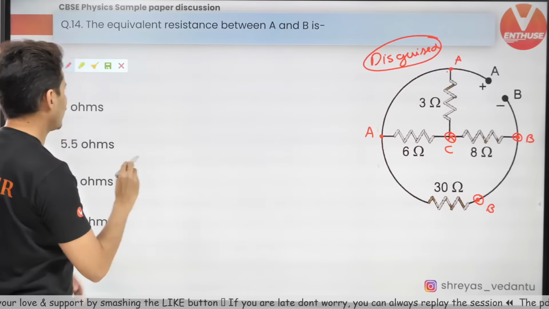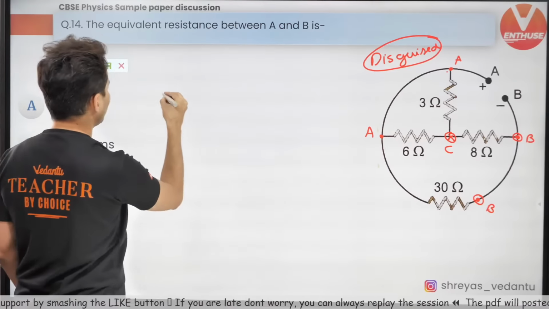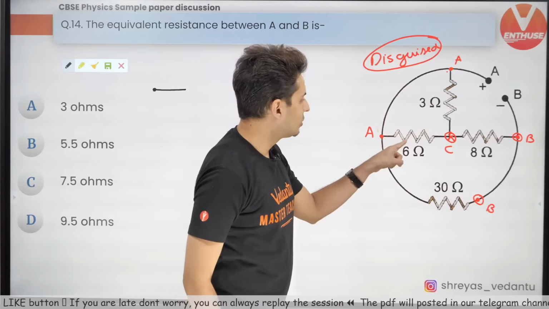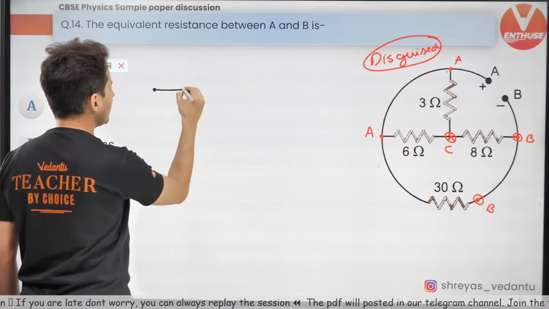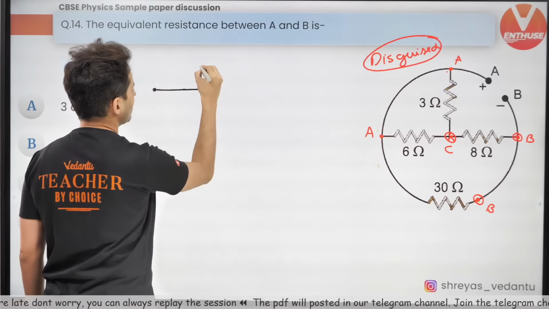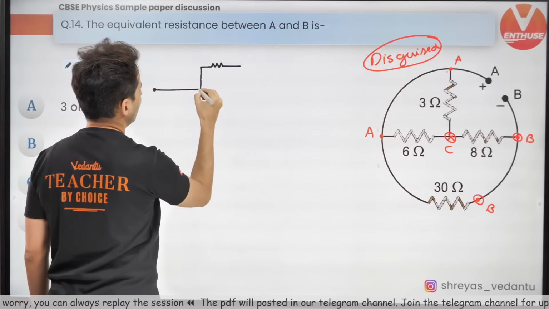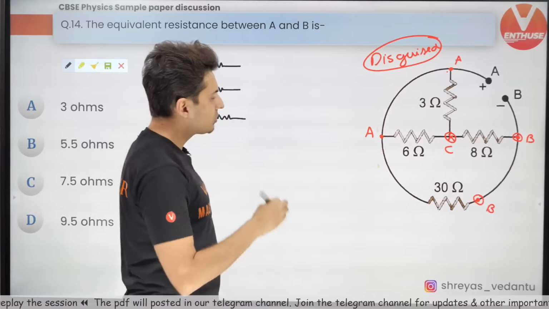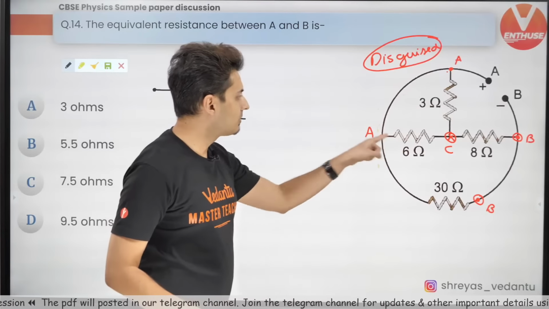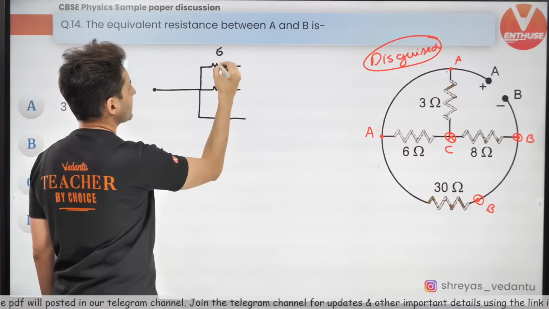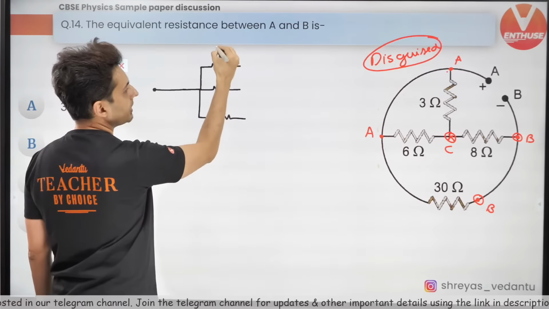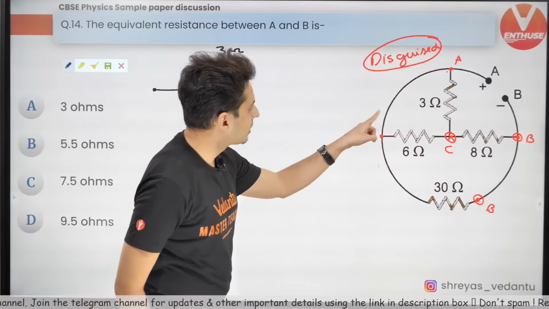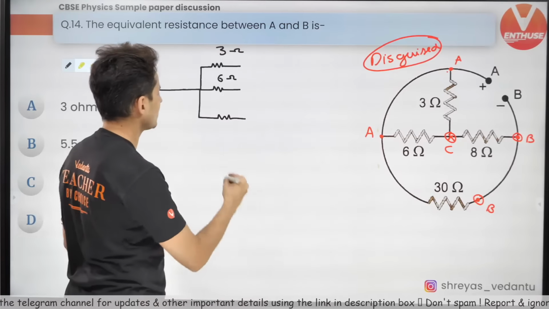Now redraw the circuit. That's it. Start from A. What do you get? 1 resistor, 2 resistors, 3 resistors. So there are 3 resistors. I'll just draw 1 resistor, 2 resistors, and a 3rd resistor. What are those 3 resistors? 3 ohm, 6 ohm, 3 ohm, 6 ohm. I'll just put probably 3 ohm here, 6 ohm here, and there is one more resistance. You can see 30 ohm here.